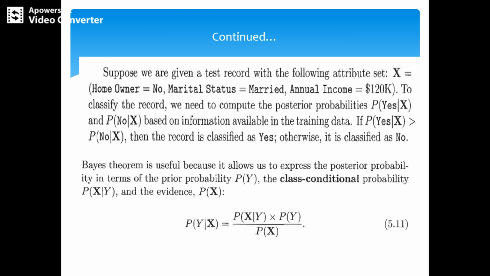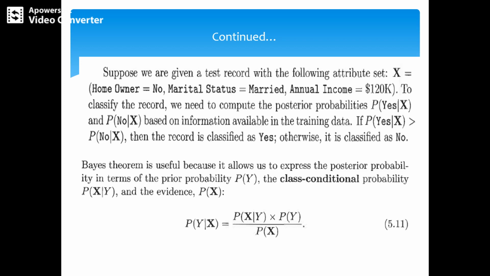Suppose we are given a record with the following attribute set, capital X equal to: homeowner, no; marital status, married; annual income, $120K.